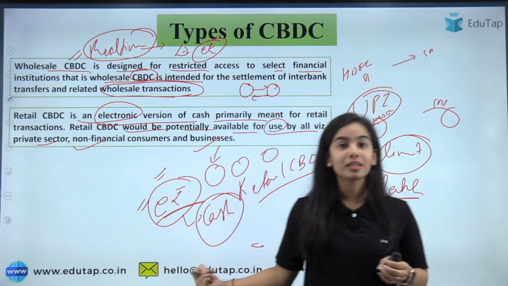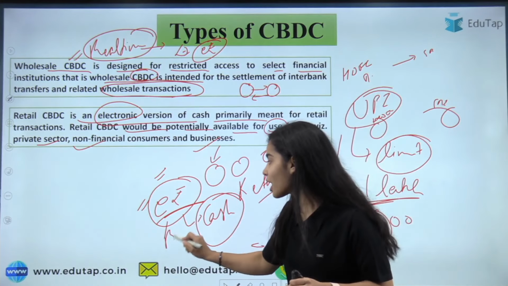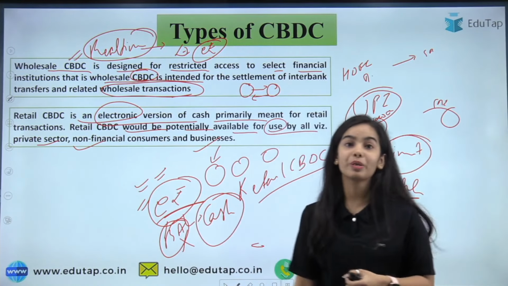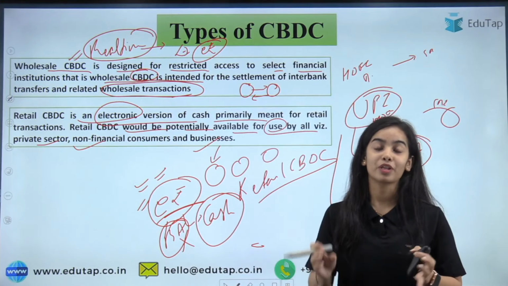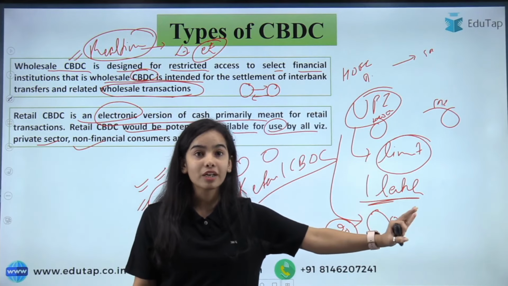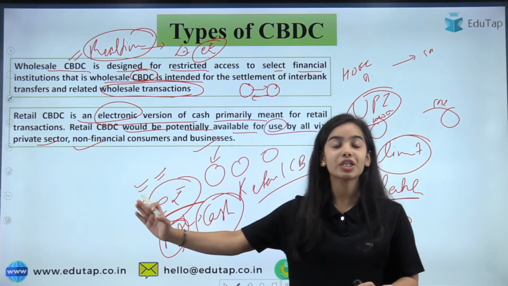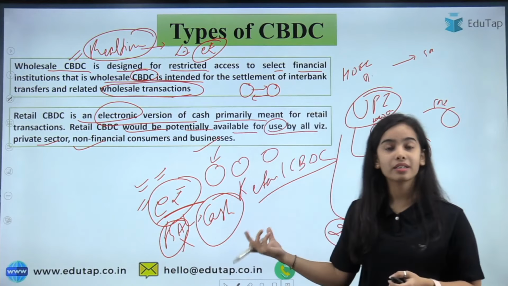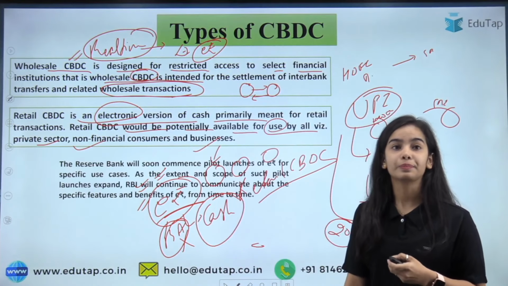But in the e-rupee, there is no such processing happening because bank accounts are not involved. Even if you do not have a bank account, you can still use the e-rupee. So the processing will be much smoother, simpler, faster. I hope you have understood this point very clearly. For UPI, bank accounts and banks are involved. In the e-rupee, the transaction takes place without bank accounts. It will be faster, easier, and there will be no cases of money not going through.